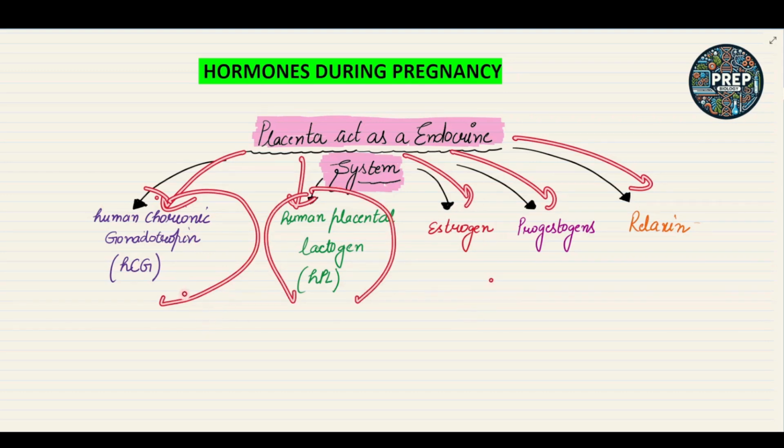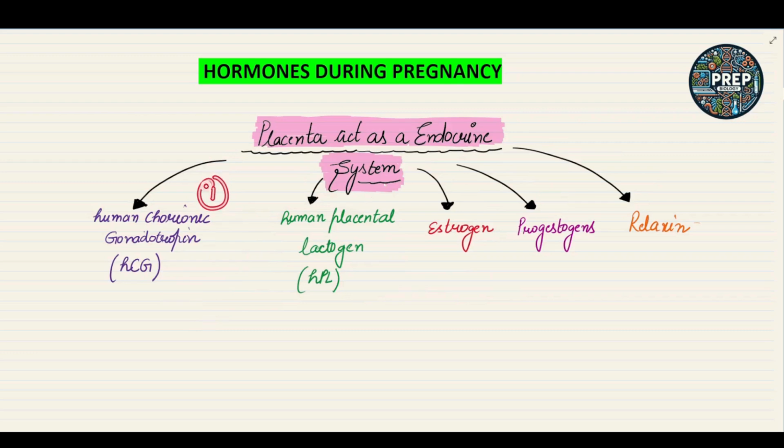Okay, so let's start with the hormones. The first hormone that the placenta secretes is human chorionic gonadotropin, that is called the HCG. Okay, make sure, this is very important. HCG stands for human chorionic gonadotropin. The second hormone secreted by the placenta is human placental lactogen, also called the HPL. Next is estrogen. Next is progestogens. So these are the hormones which are secreted by the placenta during pregnancy.